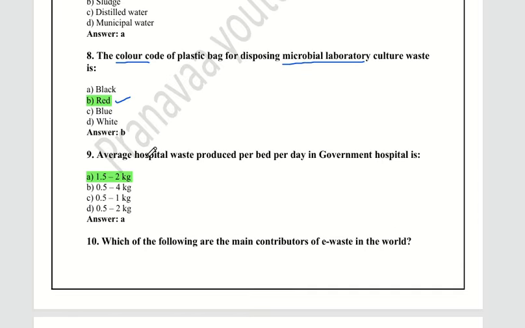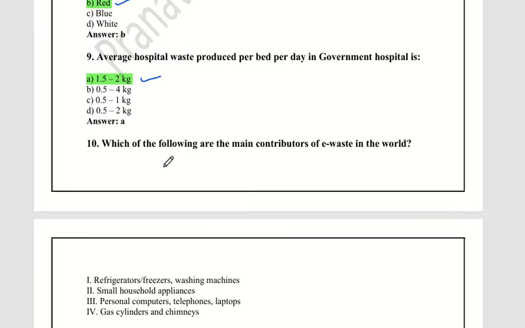Ninth one: average hospital waste produced per bed per day in a government hospital is 1.5 to 2 kg. Okay. Let's see the next question.